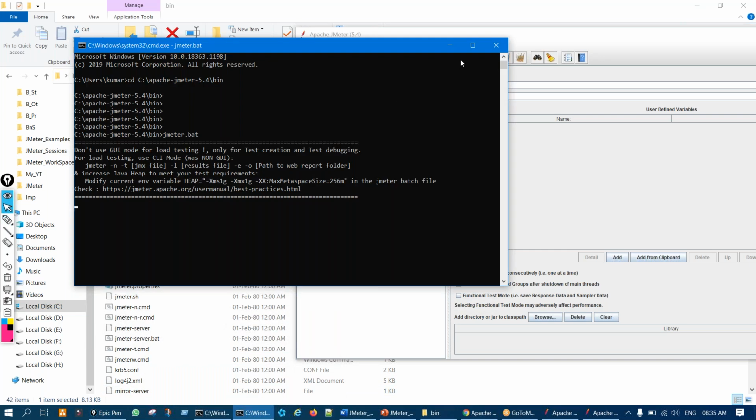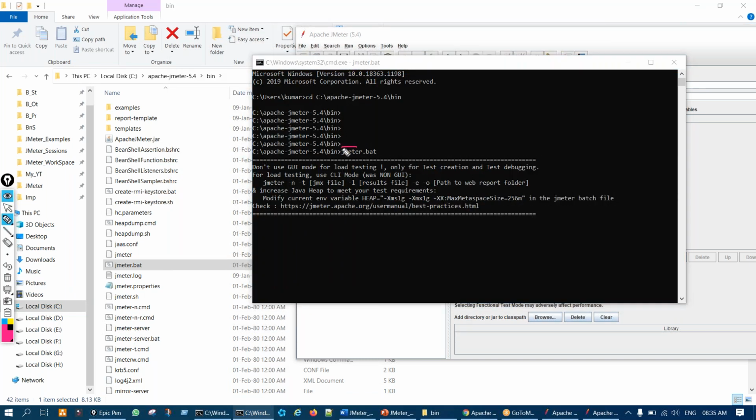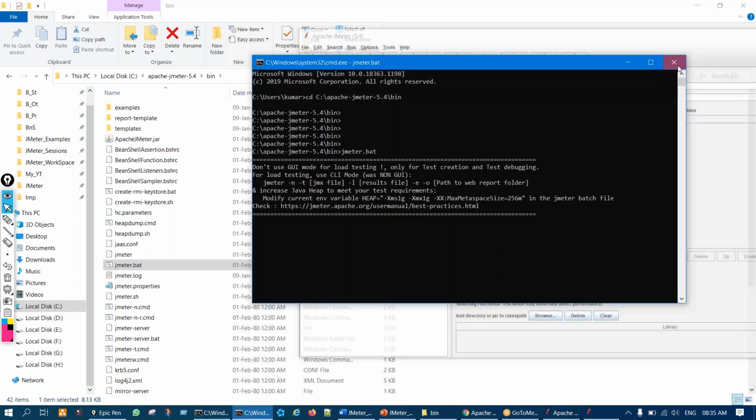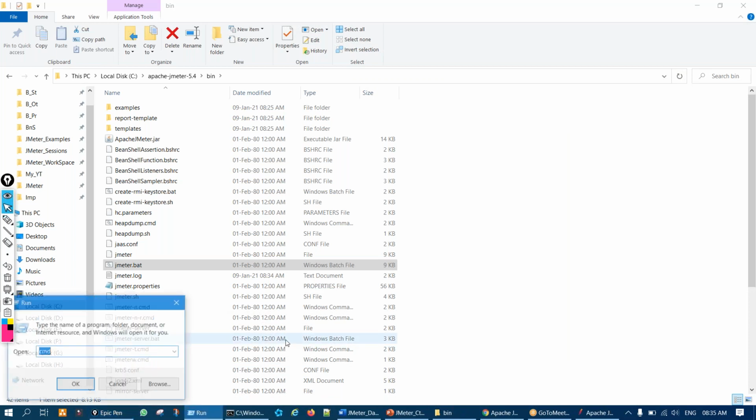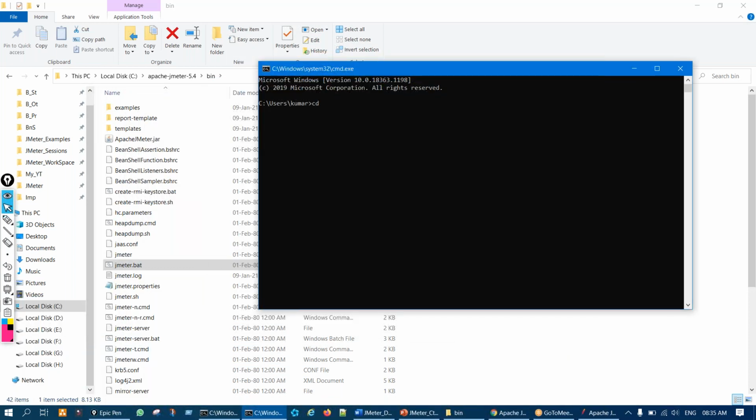And let us say if you are not able to launch JMeter via this file name, jmeter.bat, which I have given over here, nothing is special, right? And it has launched. If you want to launch using the jar, then what we have to type here is, I'll first close it, and I'll open cmd again. We'll go to cd and that bin directory. Right here, you have to type java -jar. What you have to type?